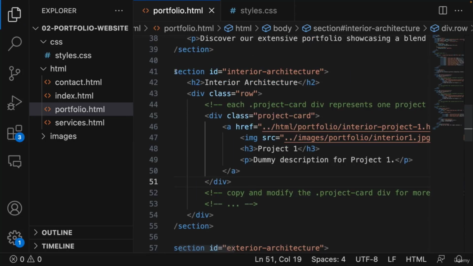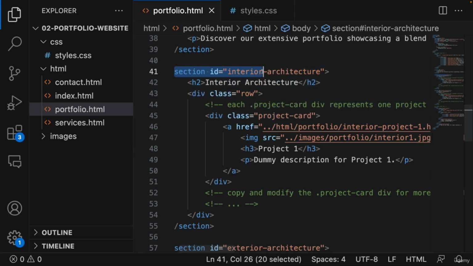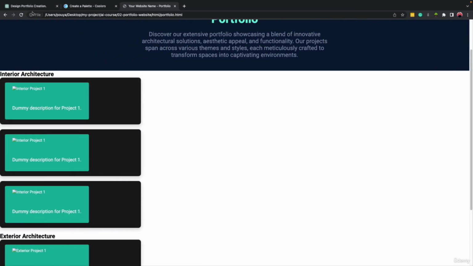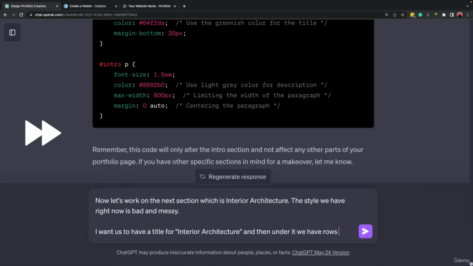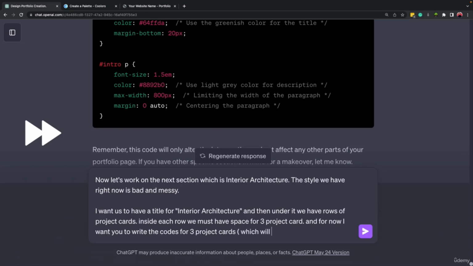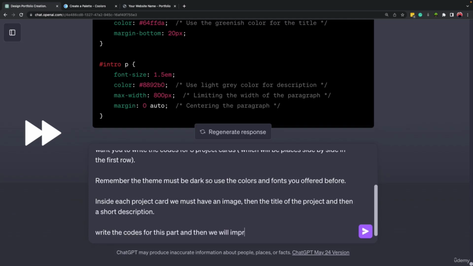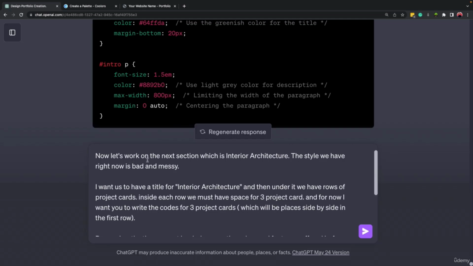So let's save it, and I'm going to copy this part, the interior architecture section. Let's copy it, and let's come to ChatGPT and tell it to work on the style of this part. So till now I wrote that now let's work on the next section, which is interior architecture.